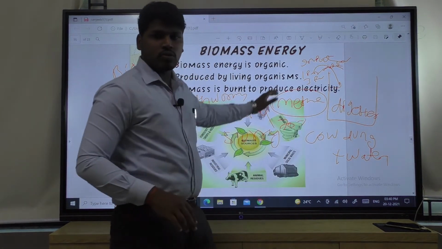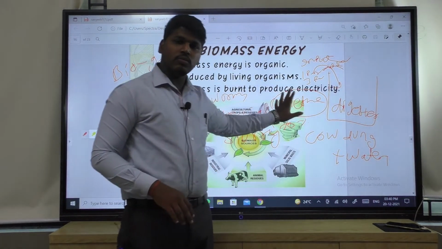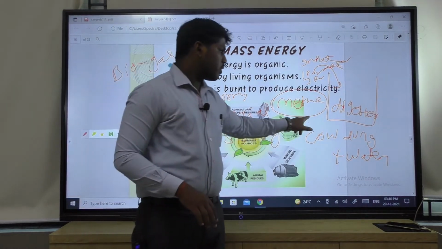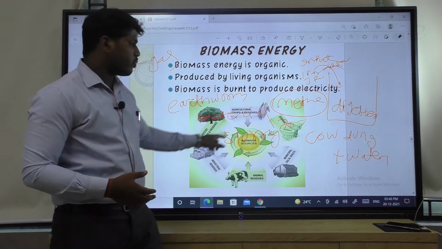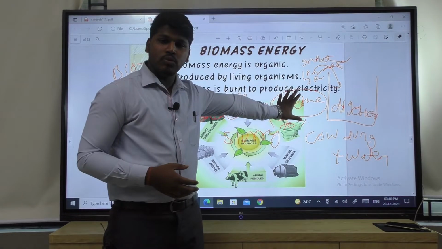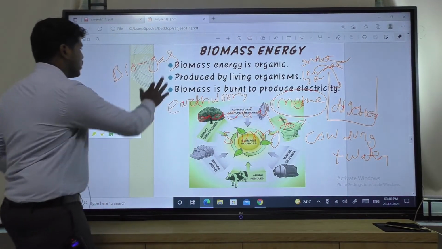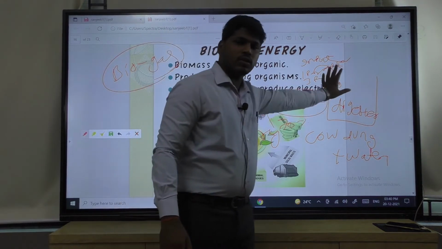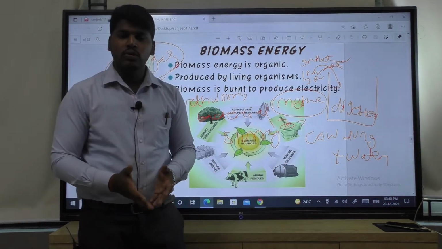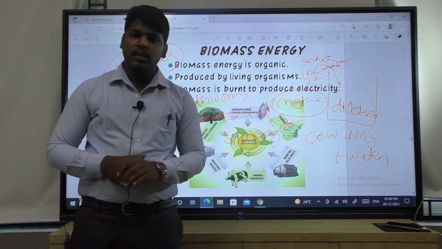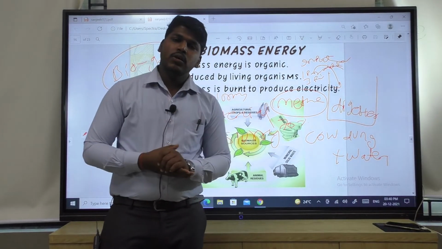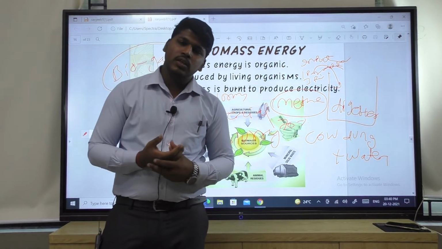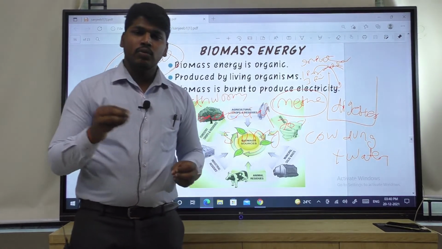So we get more than 70% methane gas, so it is more usable. That means from the biomass we are producing methane gas, and this can be used for the cooking process. We can call it a biogas plant. In this process, the plant in which a number of digesters are there is known as a biogas plant. The gas, or biogas, is produced from biomass energies.